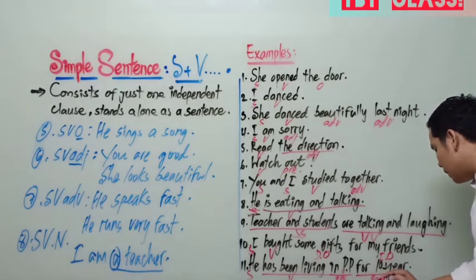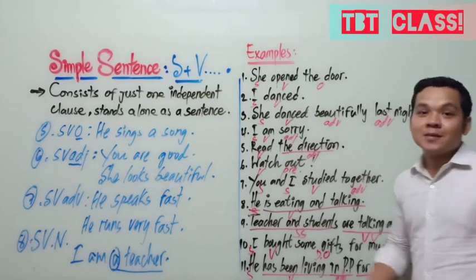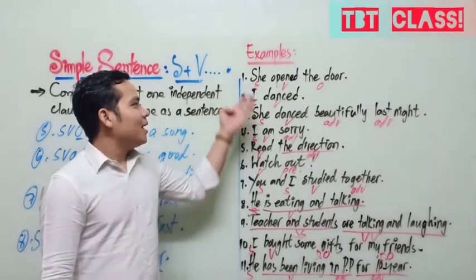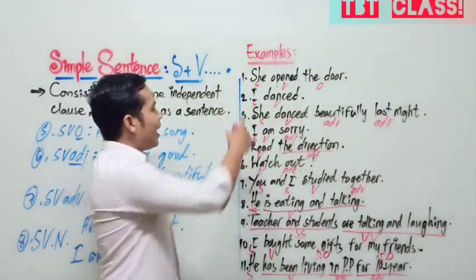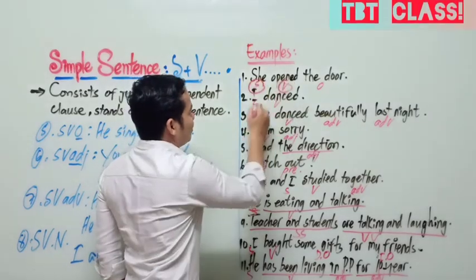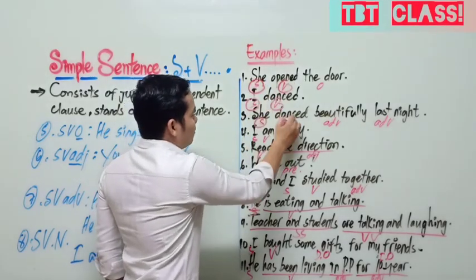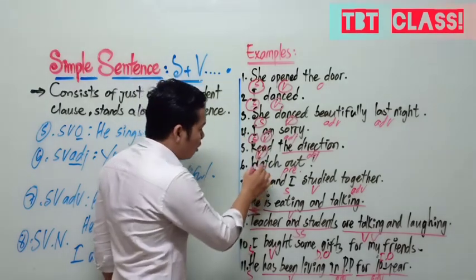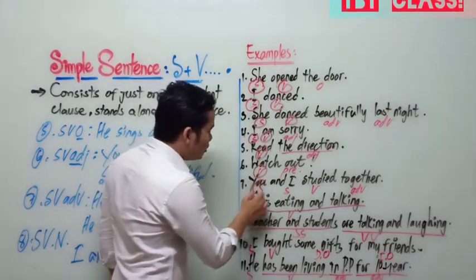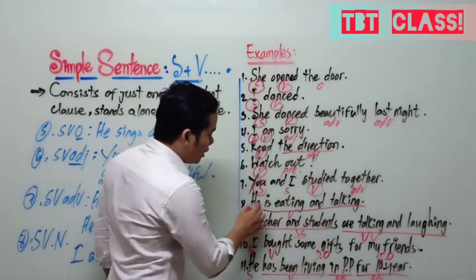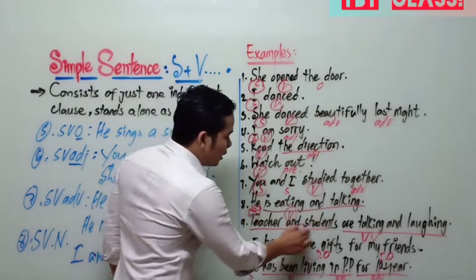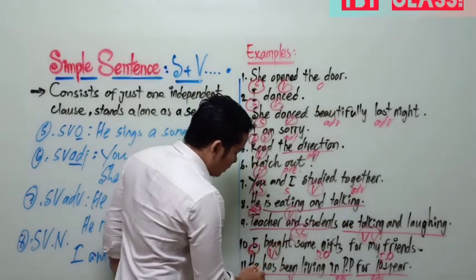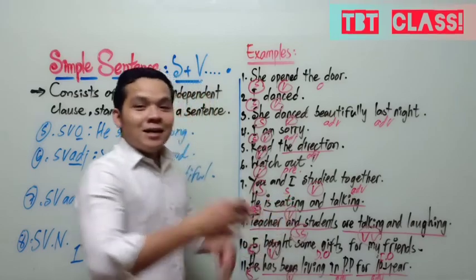Okay, so exactly this example, I just let you see the simple sentence, and you know every sentence has subject and verb. Subject and verb, subject and verb. Only verb in an imperative sentence.